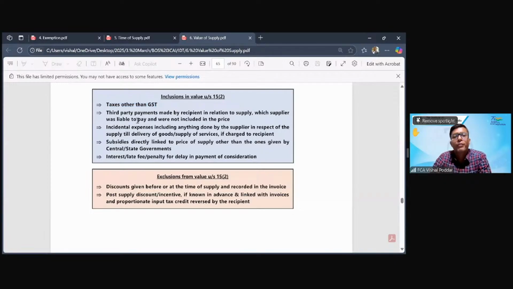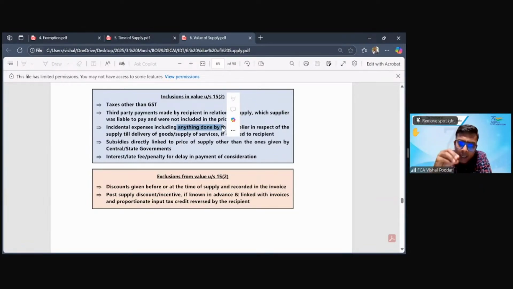Then if I, the supplier, am recovering from you some additional cost, what is this cost for? This cost is for anything which I have done for you. Now, what could this be? I have done special packing. I am doing transportation. I am doing loading, unloading for you. I am providing you some extra facility in the form of storage, safekeeping, whatever. I can do anything in a supply transaction.